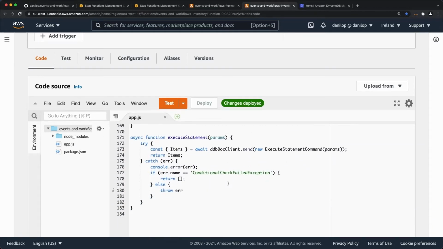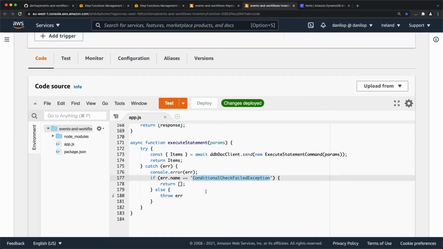And when I execute the statement on DynamoDB, I catch the conditional check failed exception. That means, for example, that the condition of availability was not met. I don't want to throw an error in that case. I just intercept the error and return an empty list to let the application know that nothing has been reserved.